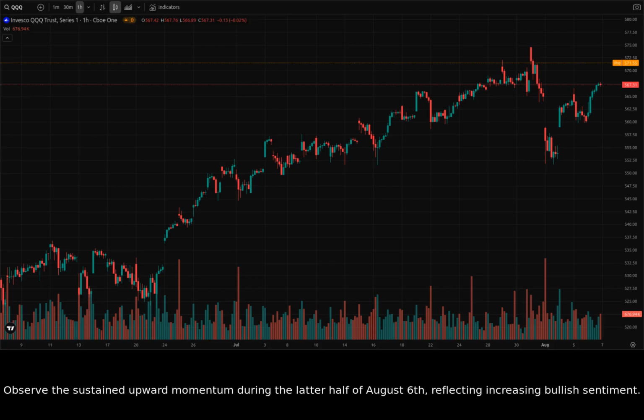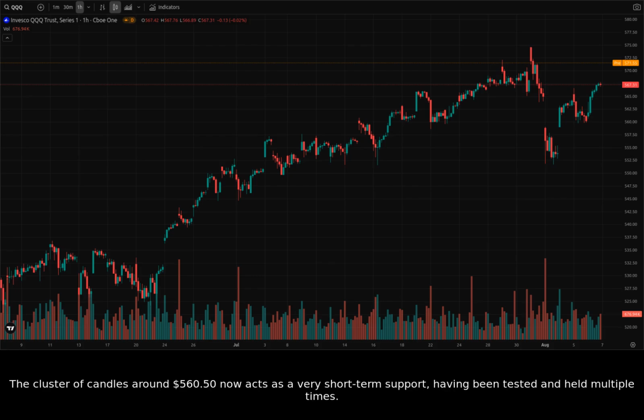Observe the sustained upward momentum during the latter half of August 6th, reflecting increasing bullish sentiment. The cluster of candles around $560.50 now acts as a very short-term support, having been tested and held multiple times. Conversely, the $567 to $568 area appears to be acting as immediate overhead resistance, indicating where sellers are currently active.